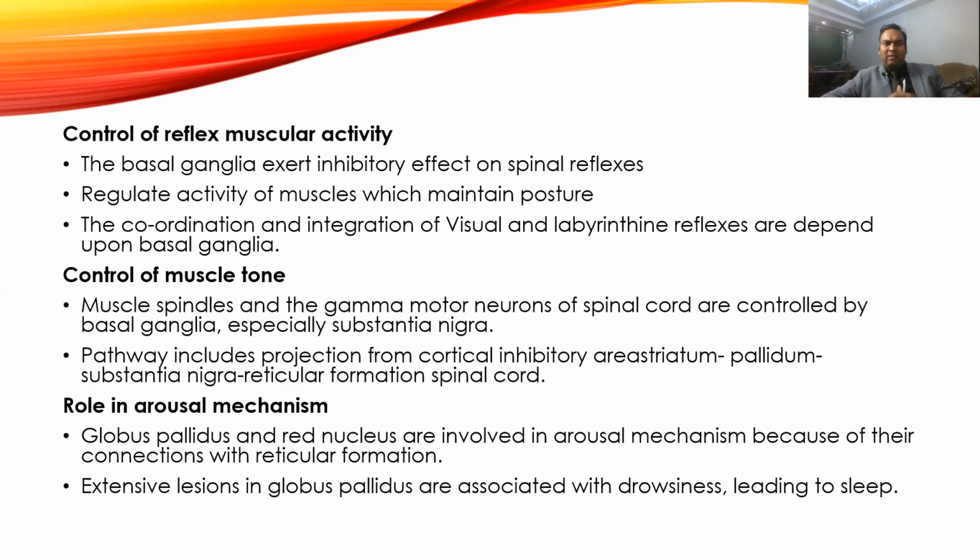Then, as already said, it inhibits the activity of the gamma motor neuron, which is responsible for the maintenance of the tone of the muscles by increasing the activity of the muscle spindle. Because of this, the basal ganglia are responsible for decreasing the muscle tone, or try to maintain low muscle tone in the body. If there is damage to this tract coming from the basal ganglia, it will increase the muscle tone.